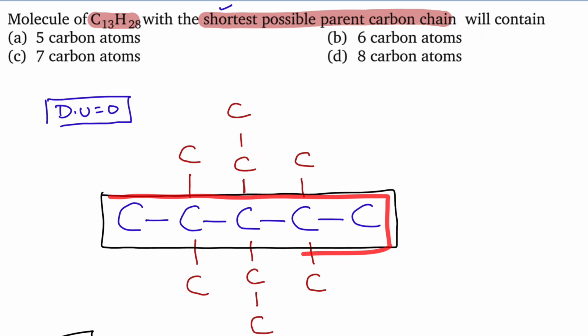So a 5 carbon chain is possible. However, he is asking minimum. So the answer must be A. See, the given answer is A.